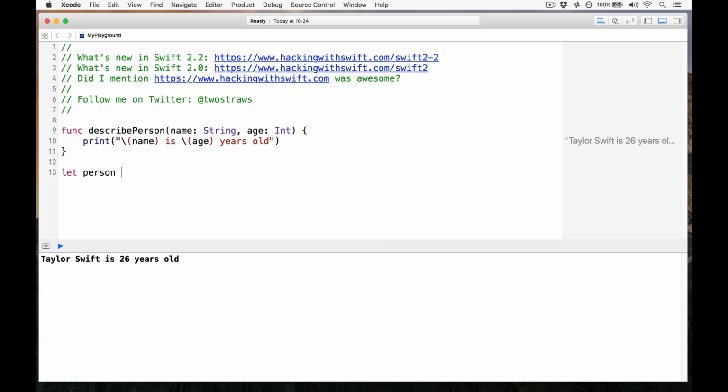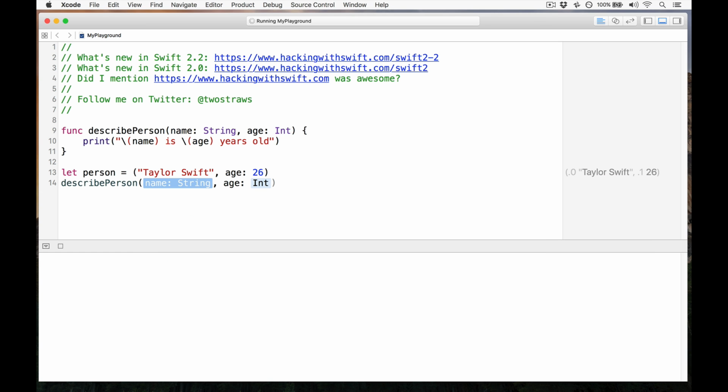Brace yourself. Let person equals Taylor Swift age 26. This is a tuple. This is not anything special here. It's a tuple with one unnamed item and the second one 26 with the name age. We can pass that into describe person. Even though it expects 2 parameters, name and age, we can actually just say person and get the exact same result we had before. Swift understands it wants to parse this tuple directly into the function call as these parameters, and it will work.